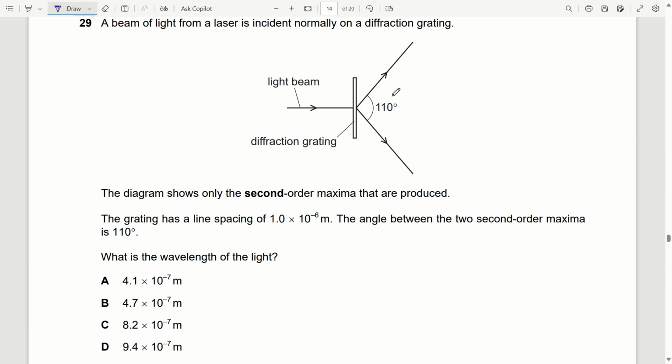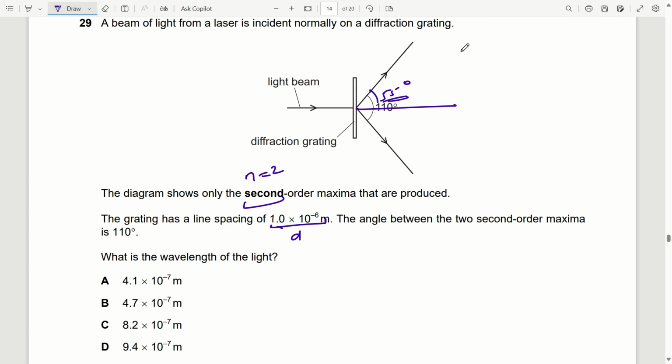29th. A beam of light from a laser is incident normally on a diffraction grating. The diagram shows only the second order maxima that are produced, and the grating has a line spacing of 1 into 10 raised to power minus 6. Let this be small d. Second order means n is equal to 2. The angle between the two second order maxima is 110, so this angle will be 55 degree.